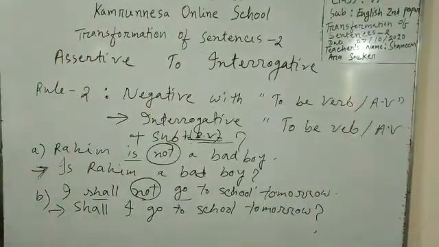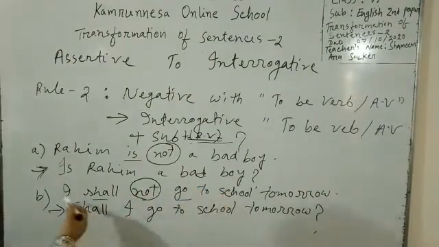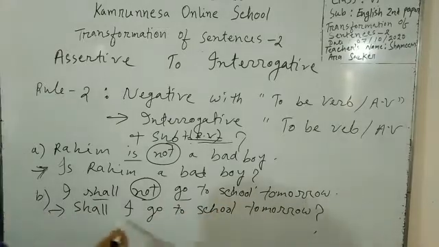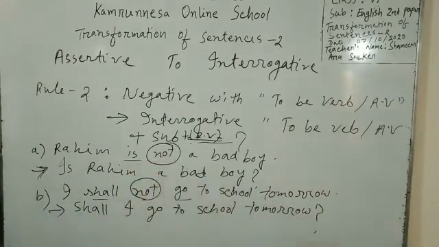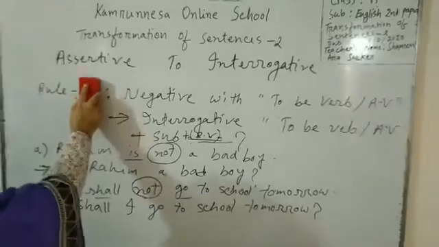Okay, Rohim is not a bad boy. Is Rohim a bad boy? I shall not go to school tomorrow. Shall I go to school tomorrow? Okay, in these two cases, not is omitted. Now come to rule 3.